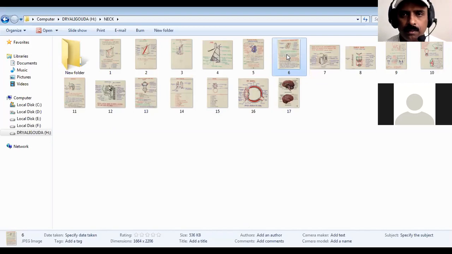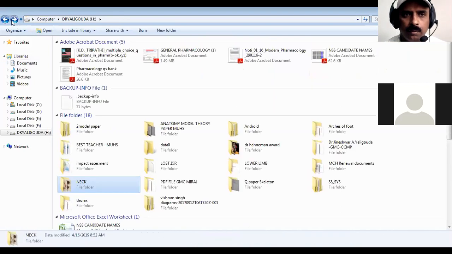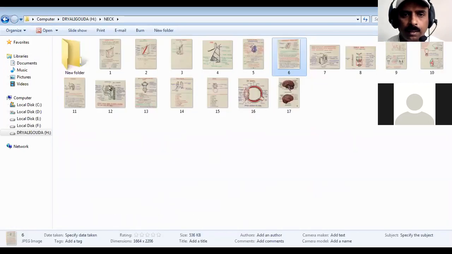Majority you are going to get in this. I hope you are seeing the diagram, or if you have seen it, it's okay. So, parotid I am talking.